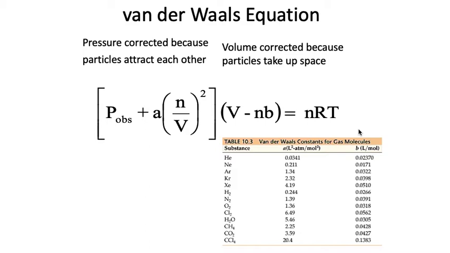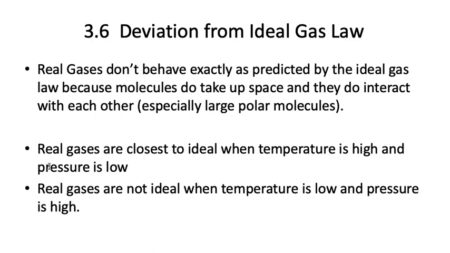So again, you probably won't have to plug anything into this equation, but you should understand that real gases don't behave exactly like ideal gases, and you can correct the pressure and correct the volume to account for that difference. You should also definitely know when real gases are the closest to ideal, and that's when temperature is high and pressure is low because the particles are moving around really fast and there's a lot of space in between them.